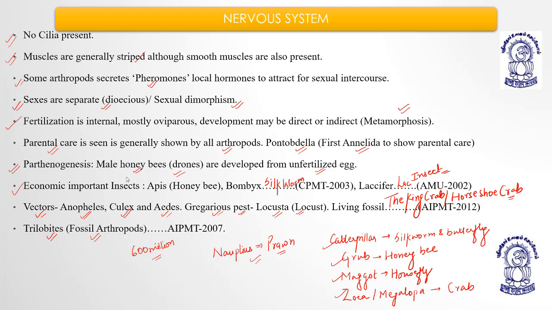Then vectors: Anopheles for malaria, Culex for encephalitis and elephantiasis, Aedes aegypti for dengue or yellow fever. Gregarious pest, locust, destroys most of the crops. Living fossil, the king crab or horseshoe crab. Trilobites are considered fossil arthropods.